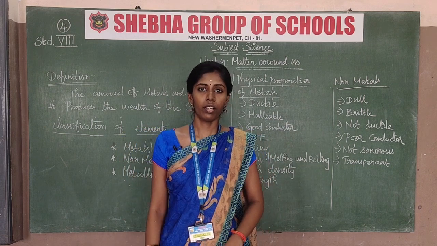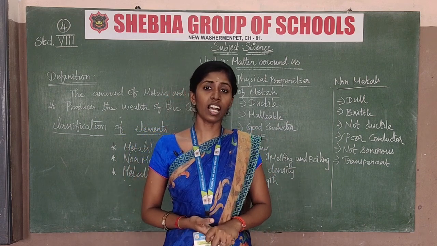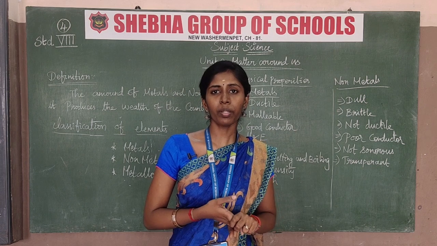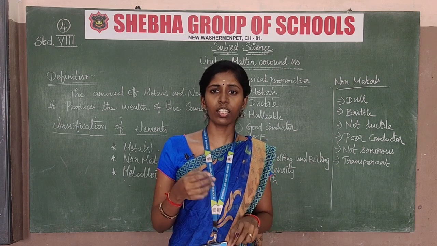After that, malleable. The best example of malleable is aluminum metal, which can be transformed into a thin foil sheet.